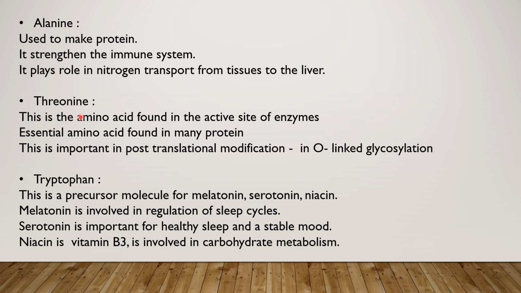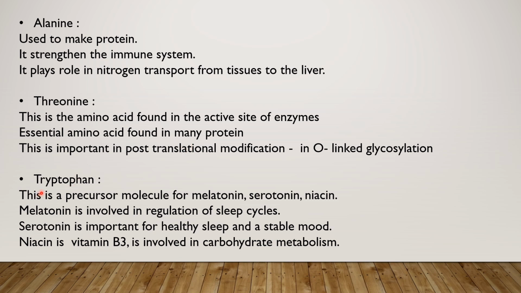Another option is threonine. This is the amino acid containing hydroxyl group, OH group. So at the OH, the O-linked glycosylation can be done. During the post-translational modification, O-linked glycosylation is done at the site where the threonine is present. This amino acid is present at the active site of enzymes and this is essential amino acid found in many proteins.